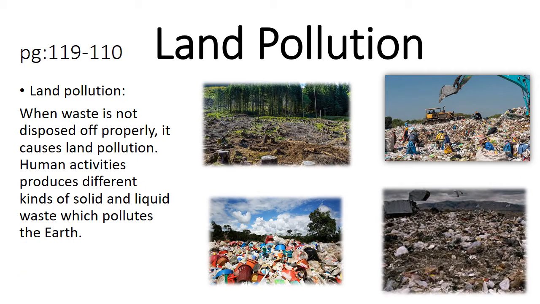Land pollution. When waste is not disposed of properly, it causes land pollution. Human activities produce different kinds of solid and liquid waste which pollute the earth. So basically, when the waste that we produce is not disposed or decomposed properly, then what will happen? It will pollute our environment. Humans produce different kinds of waste. Some can be in solid form and some can be in liquid form.